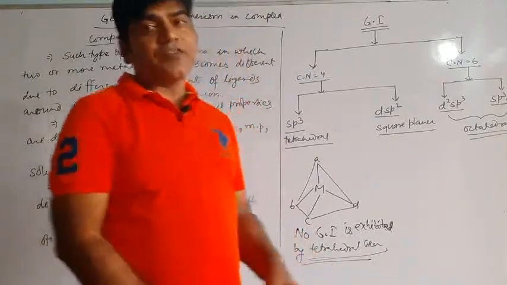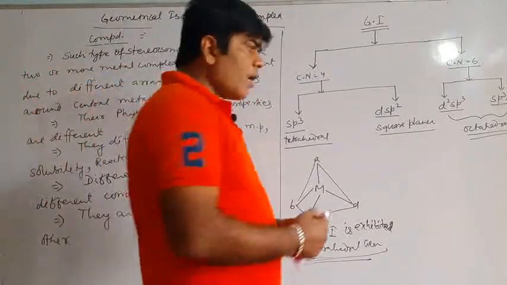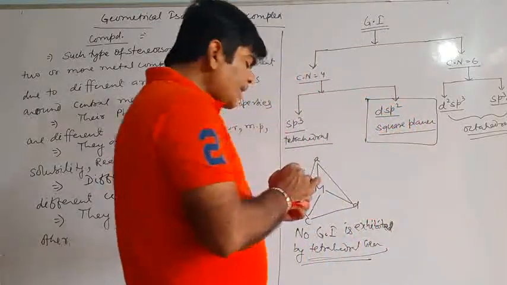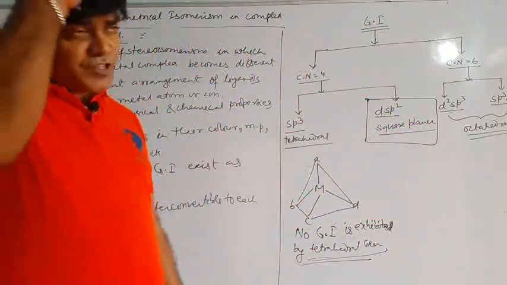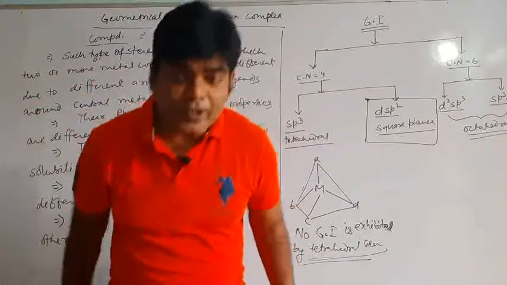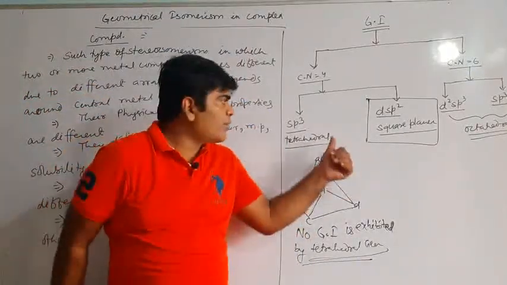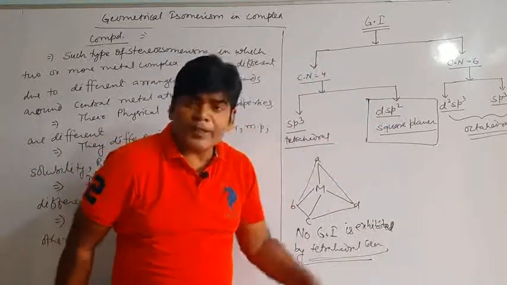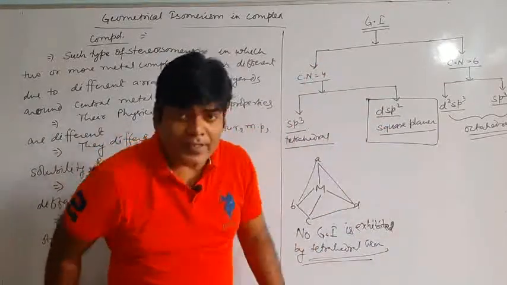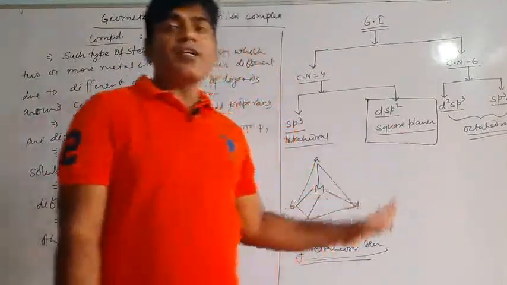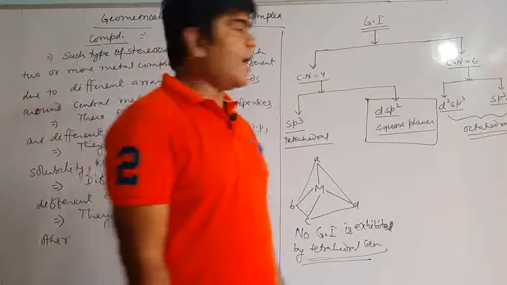Now, when it comes to dsp2, what you need to predict first is their hybridization. If you get the hybridization sp3, then there will be no geometrical isomerism. If you get the hybridization dsp2, you will have the square planar, and in square planar geometry there will be a possibility of exhibiting geometrical isomerism.